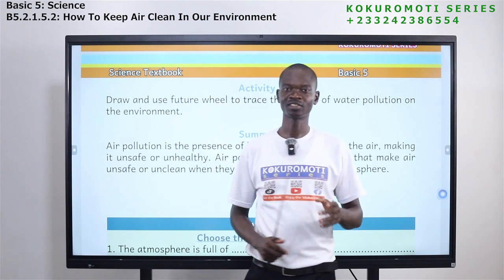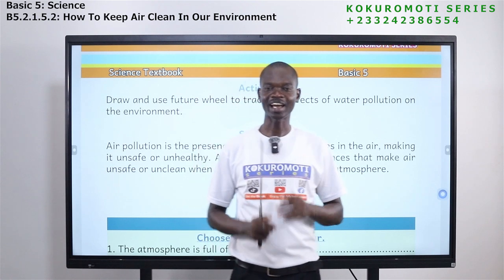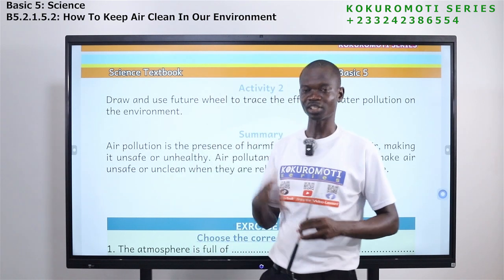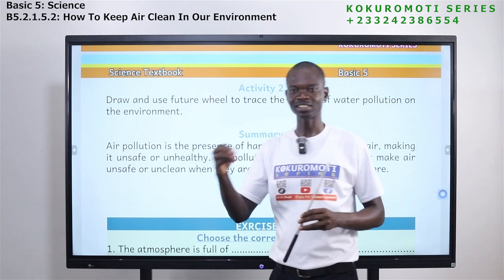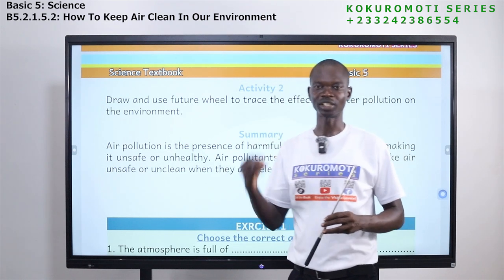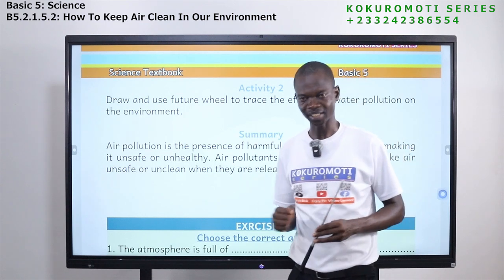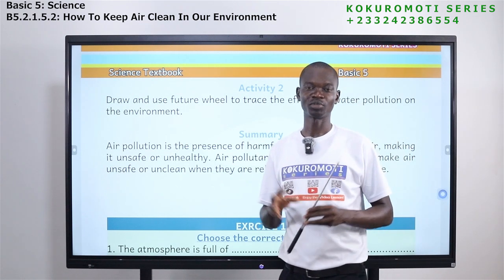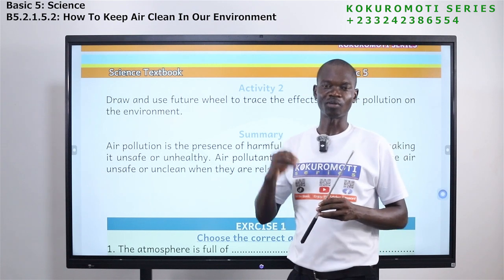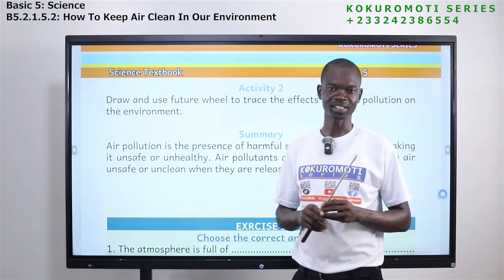If you have questions on any of these, I expect that you get the answer right. Think about the things happening in your environment, how these things have effects on the air, and what we can do to prevent that. Because if the air is polluted, it means our health will be affected.